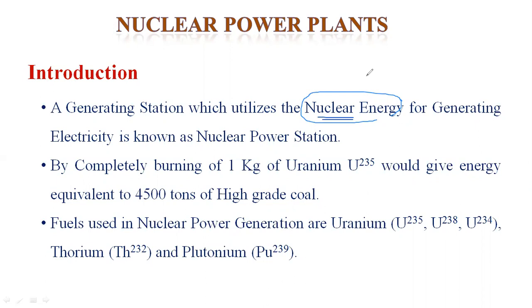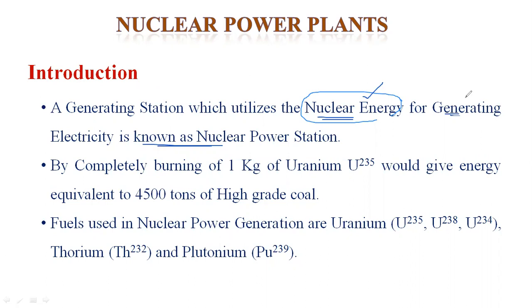That's why we utilize all the sources available in nature to generate power. With nuclear energy, either uranium, thorium or plutonium, we generate electricity, which represents nuclear power generation. Why do we need alternate energy sources? Day to day the population is increasing, and at the same time the technology is well developed, so the demand for electricity is increased. To satisfy the demand, we need to search for the sources available in nature and utilize them to generate power.